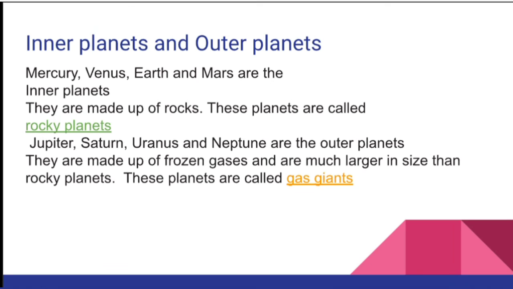Jupiter, Saturn, Uranus and Neptune are the outer planets. They are made up of frozen gases and are much larger in size than rocky planets. These planets are called gas giants. Jupiter, Saturn, Uranus and Neptune are also known as outer planets and gas giants. I hope you understand the inner planets and outer planets.